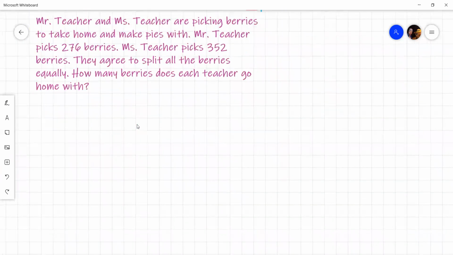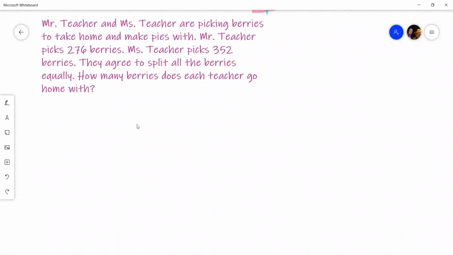And this one here says we have Mr. Teacher and Teacher, very generic, wonderful names, are picking berries to take home to make pies. They're picking them and taking the berries home.